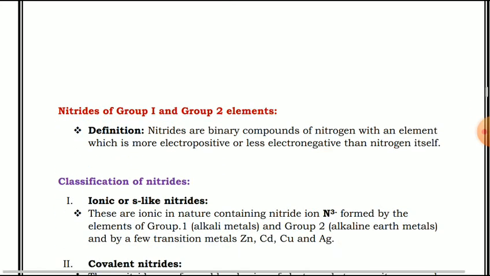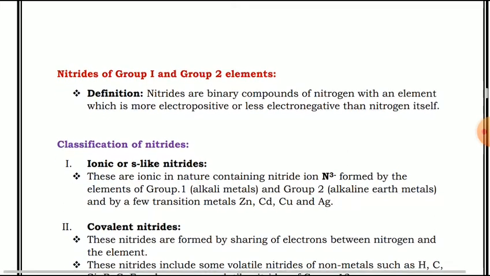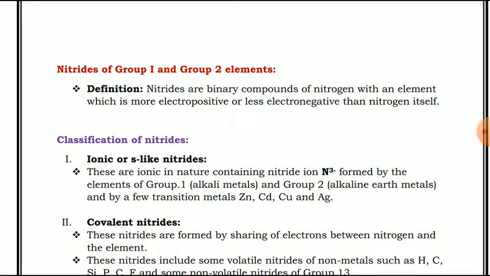First will be the classification. First type will be the ionic or salt-like nitrides. These are ionic in nature, containing the nitride ion N3- formed by the elements of group 1, that is alkali metals, and group 2, that is alkaline earth metals, and by a few transition metals, that is zinc, cadmium, copper and silver.